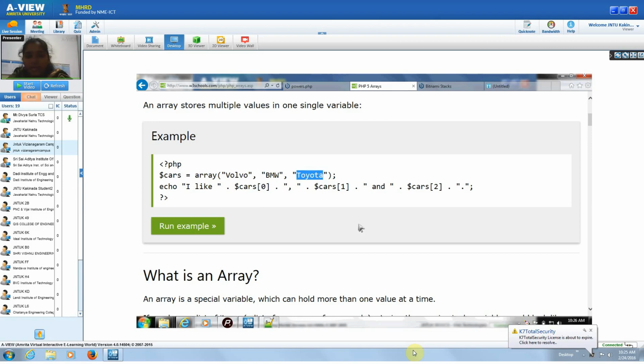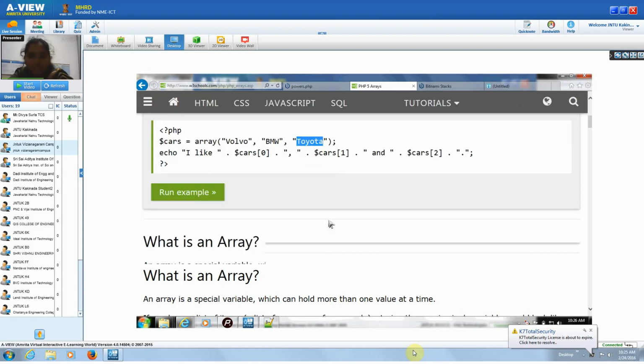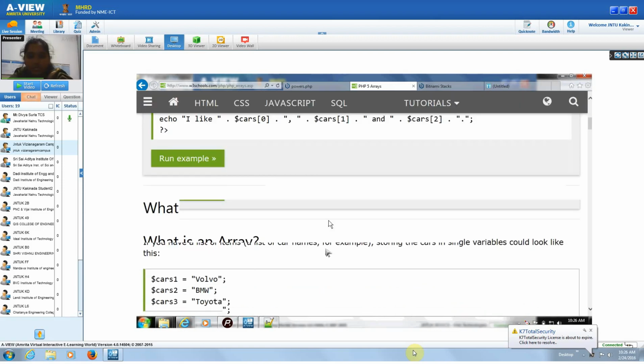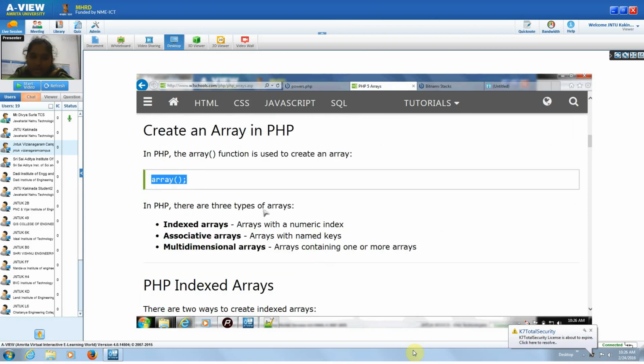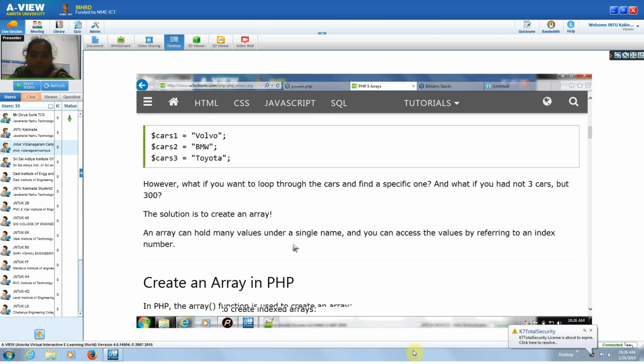If you add one more value, that comes as $cars of 3. Simply, this is the way we create an array in PHP, with whatever values you want to declare.